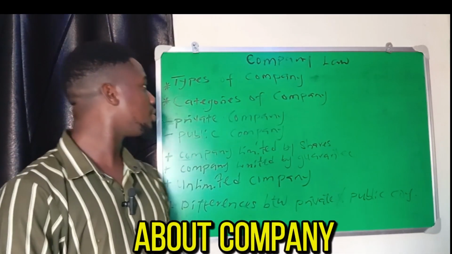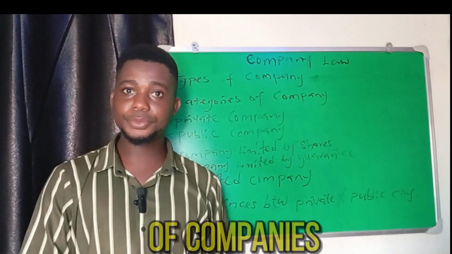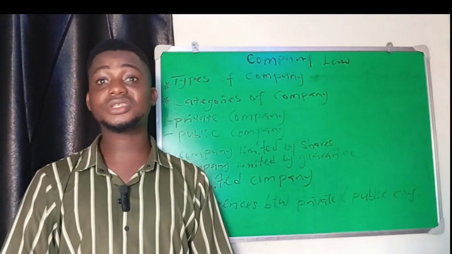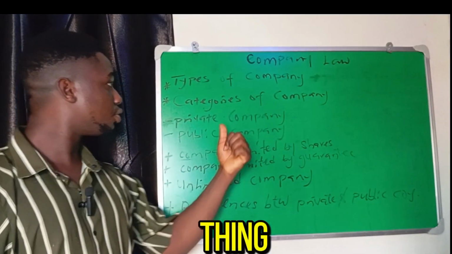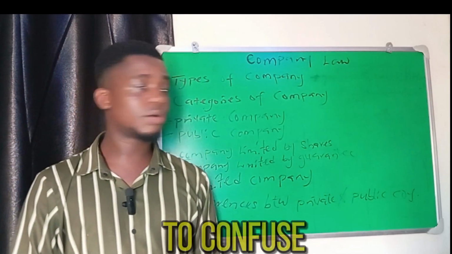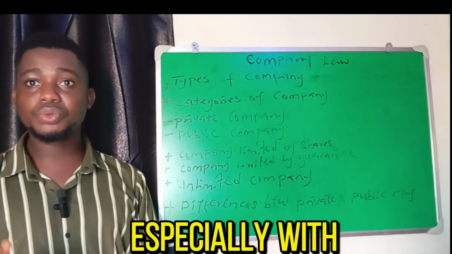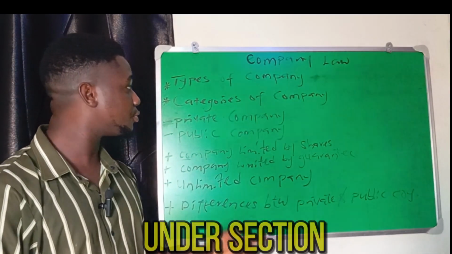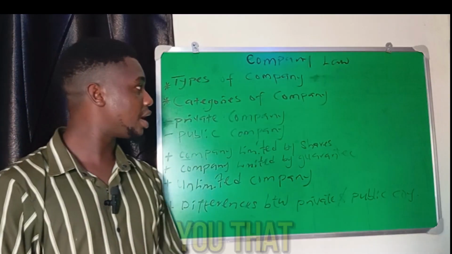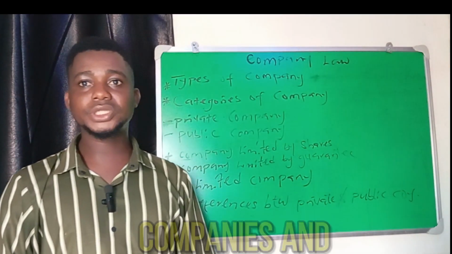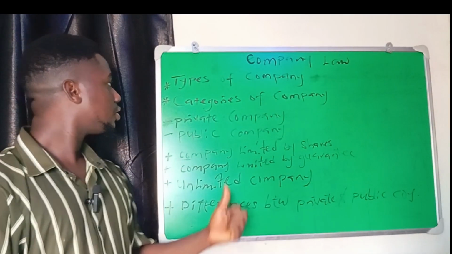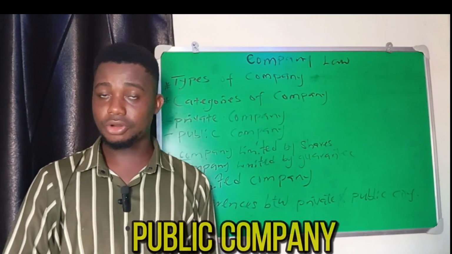Today we are talking about company law, and we are discussing types of companies, categories of companies, and the difference between a private and a public company. It is important that we discuss this because these two subtopics used to confuse students a lot, especially with the way it was presented under section 21 of the Companies and Allied Matters Act. But I want to inform you that according to section 24 of the Companies and Allied Matters Act, there are only two types of companies. That is a private and a public company, of course.